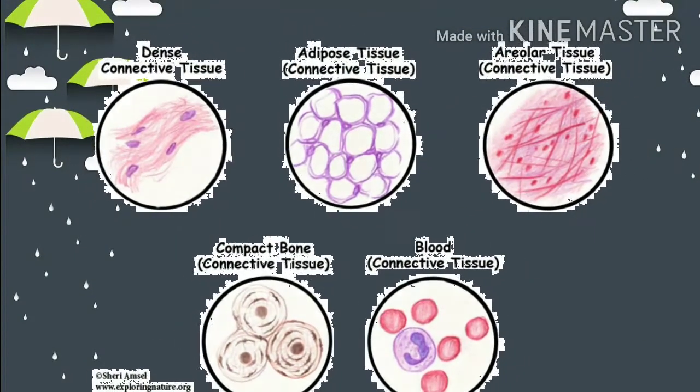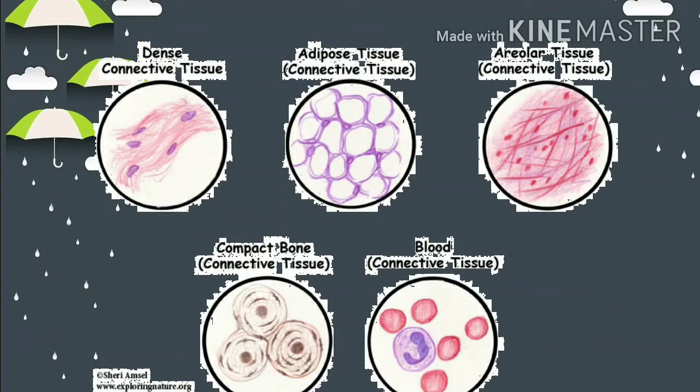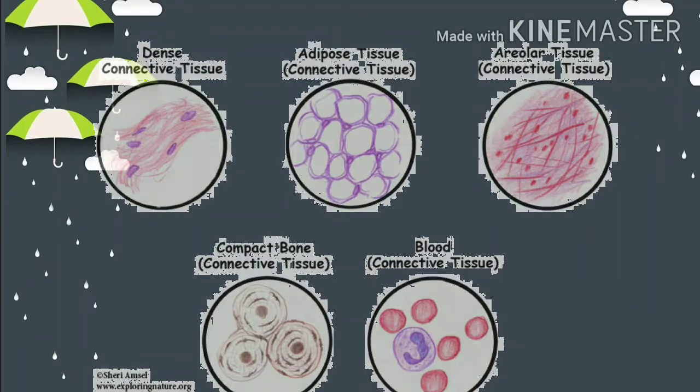Connective tissue can be divided into the following main types: areolar, that is loose connective tissue, dense connective tissue, adipose tissue, compact connective tissue, that is bone and cartilage, and blood connective tissue or fluid connective tissue.